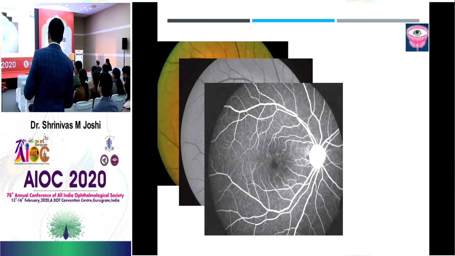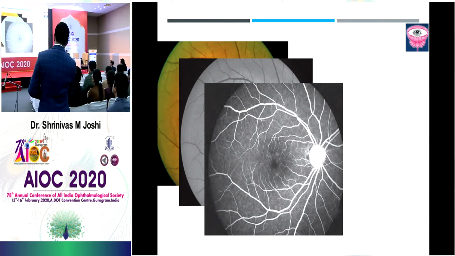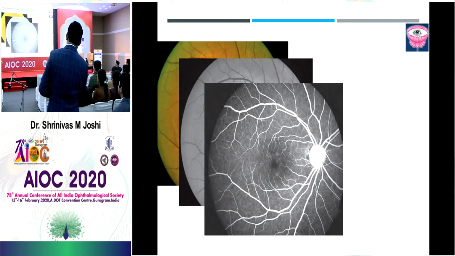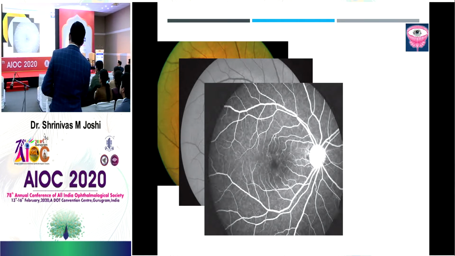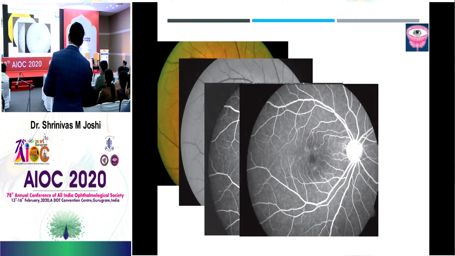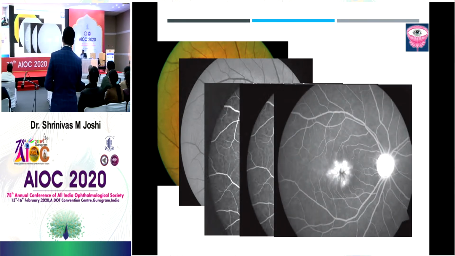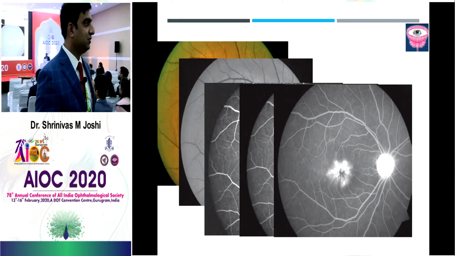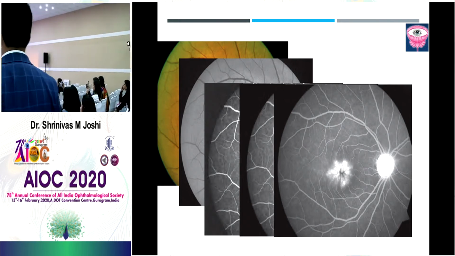Yes, quickly. You can see in this mid-venous or the late venous phase, there is some hyperfluorescence appearing here, right? And as you go on to the next phase, you see the increased hyperfluorescence here. And when you come to the last figure, what do you see here? Petaloid appearance. So this is the case of? Very good. Cystoid macular edema.